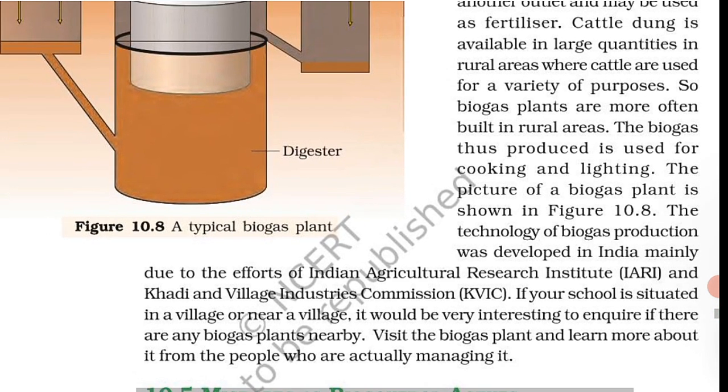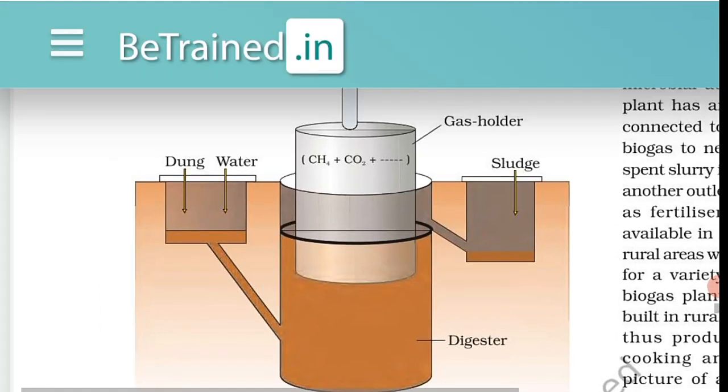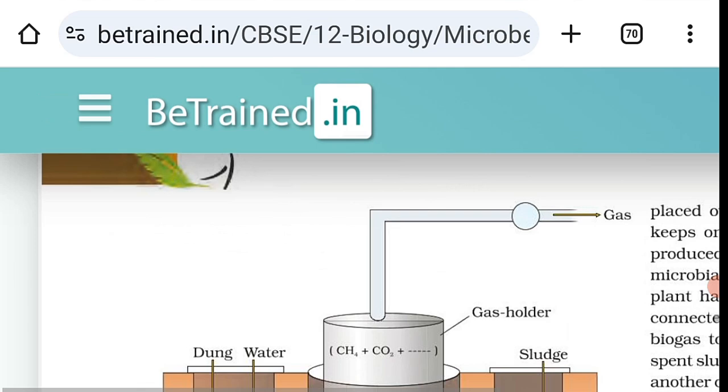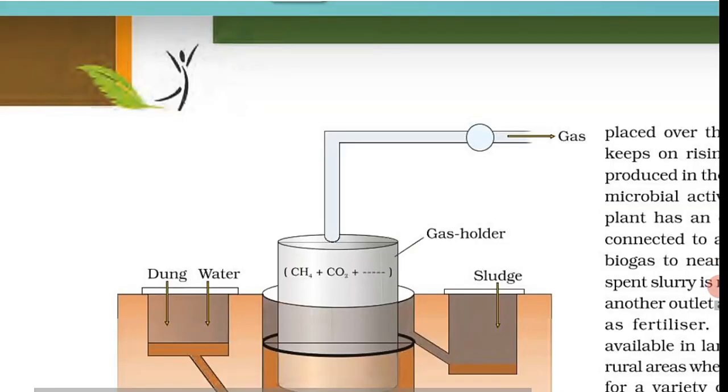Thus, the use of biocontrol measures will greatly reduce our dependence on toxic chemicals and pesticides.